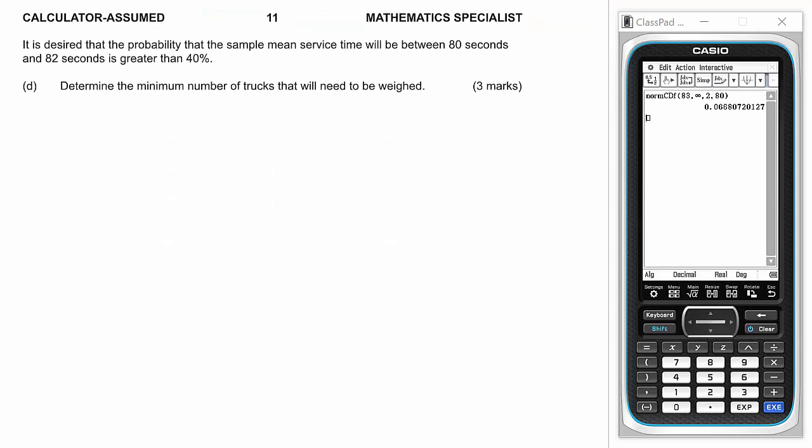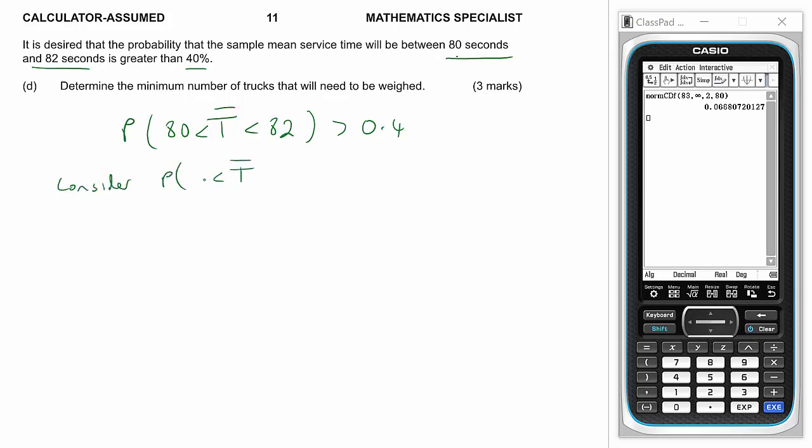It's desired that the probability of the sample mean service time will be between 80 and 82 seconds is greater than 40%. So that's the probability of T bar being between 80 and 82 is greater than 0.4. So to start with, let's consider the equal situation. So T bar being between 80 and 82 being equal to 0.4.